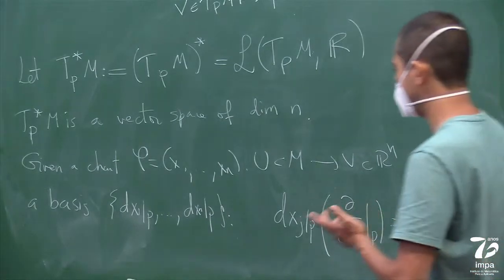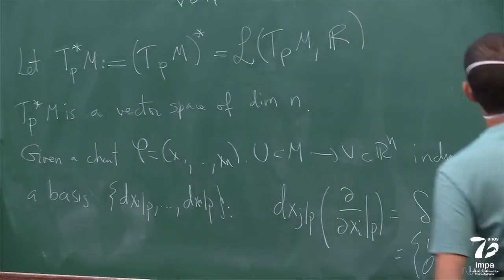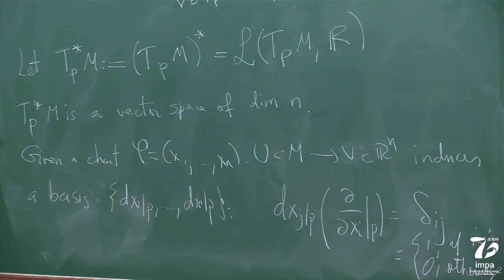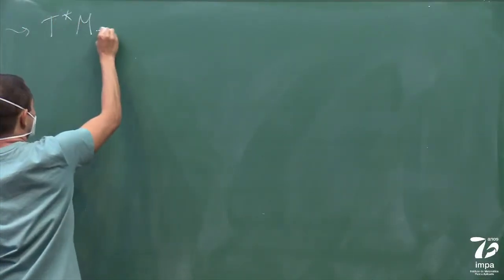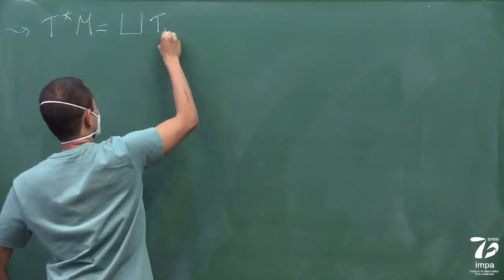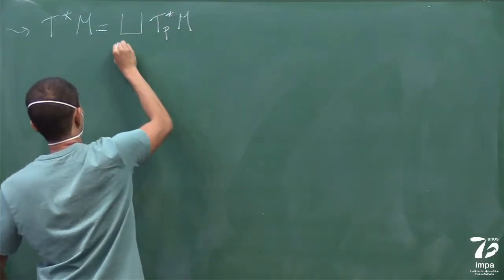And again, you can play the same game, and you can define the cotangent bundle, which is like this.